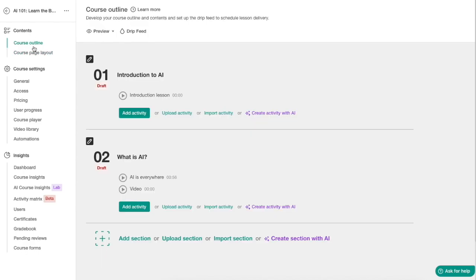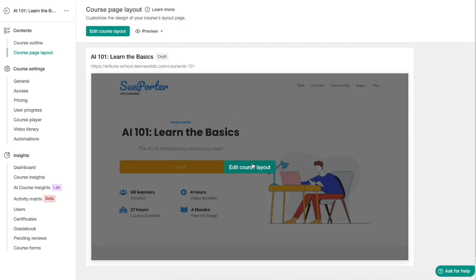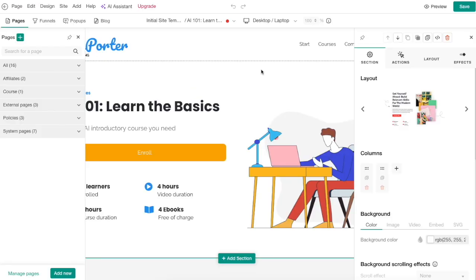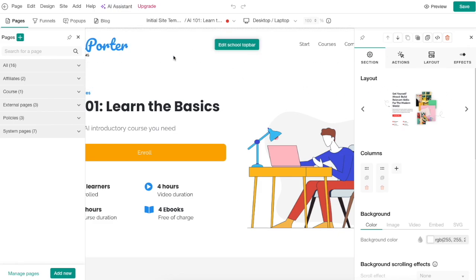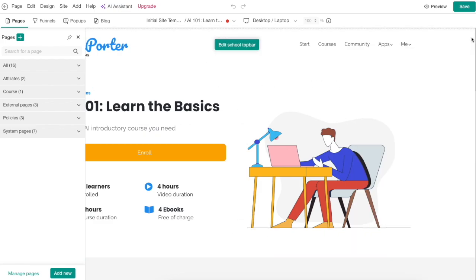Then once you're happy with your course content and once you have previewed the course and whatnot, you can go to the course page layout section, and here you can edit the course page layout. And once again, because this is LearnWorlds, you can customize quite literally everything. Once again, I'm not going to go into details here. So what I recommend doing is just start to experiment with things.